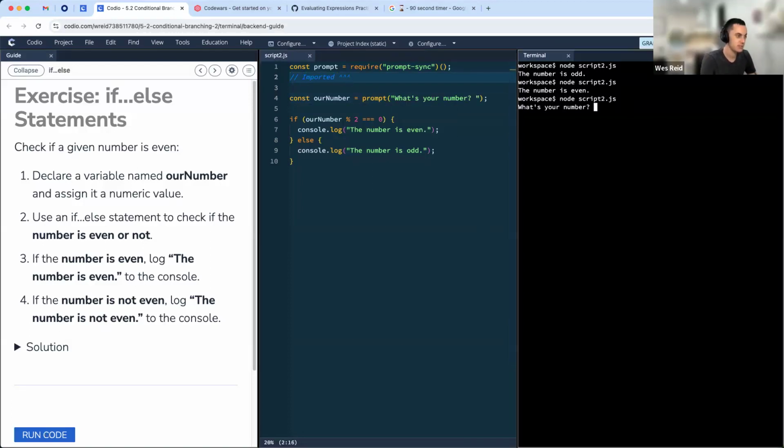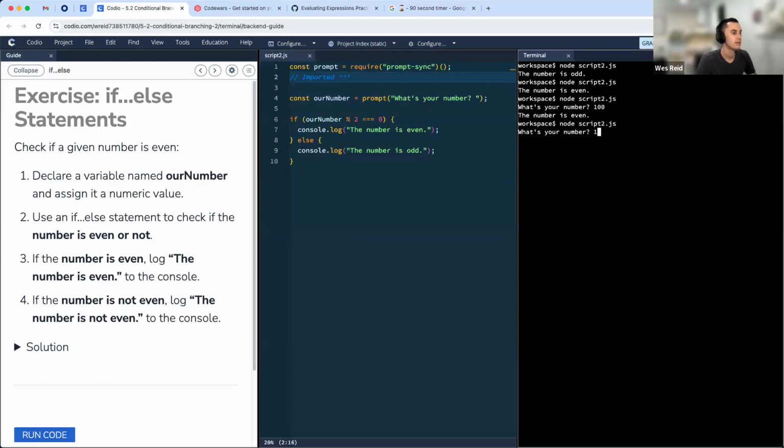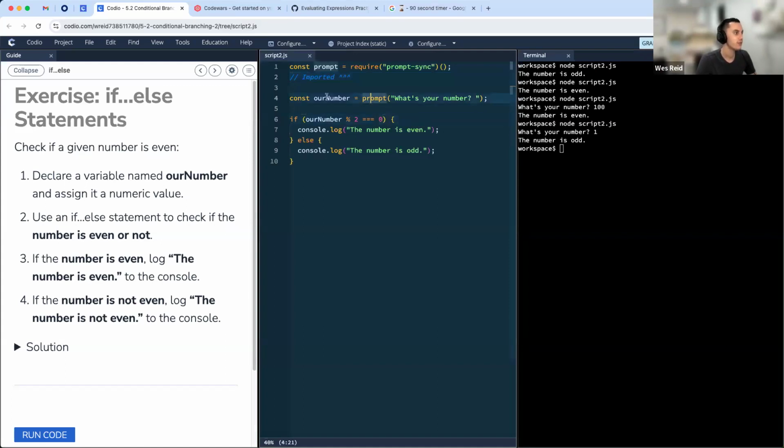All right, so what's my number? 100. Excellent. It says the number is even. We run it again. So I put in 1, and that number is odd. Excellent. One thing to know, what data type is our number when we use prompt? This is me pulling back from yesterday and last week. What data type is our number when it comes in?